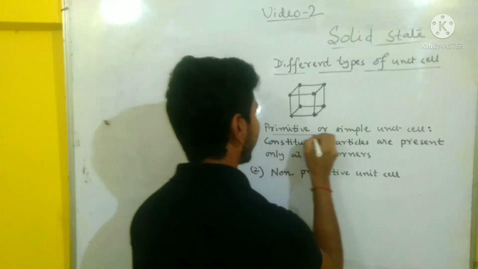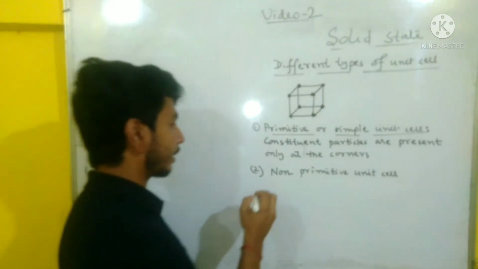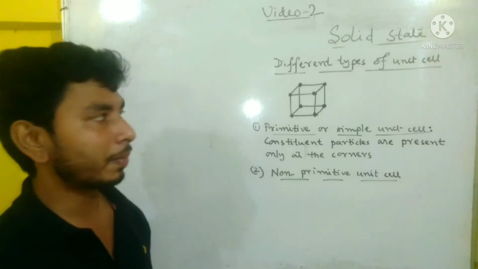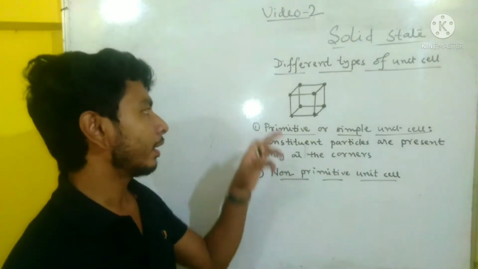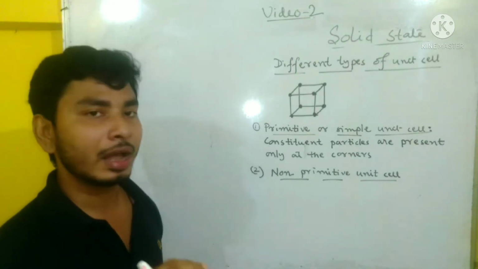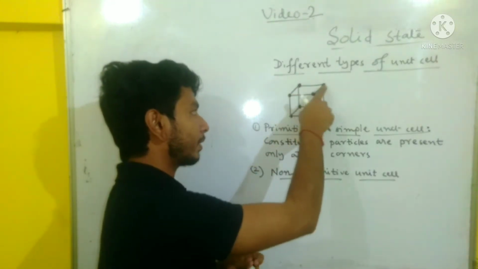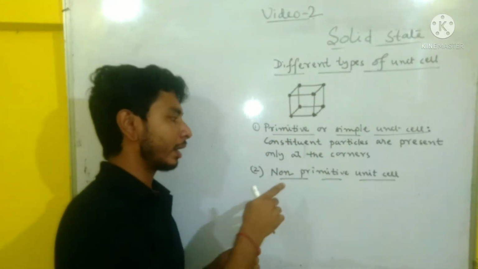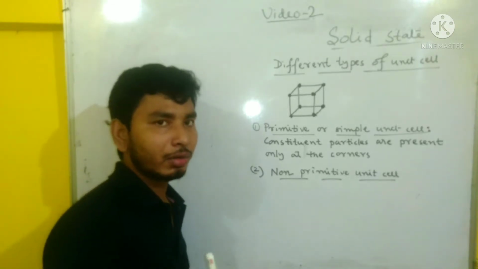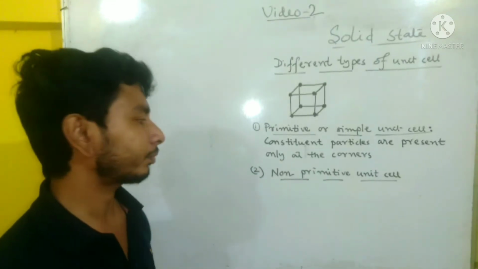The first is primitive unit cell, where particles should be present only at the corners. Next is non-primitive unit cell. In a non-primitive unit cell, particles are present at the corners as well as in some other position also. In primitive unit cell, particles are present only at the corners, but in non-primitive unit cell, particles are present at the corners as well as in some other position also.